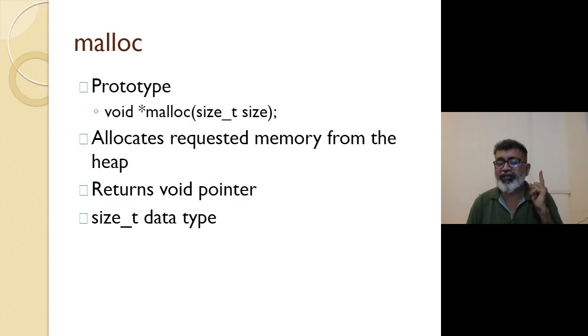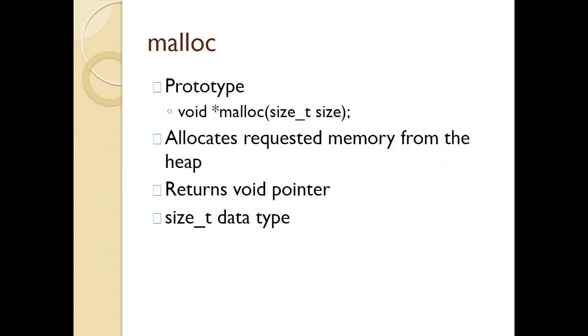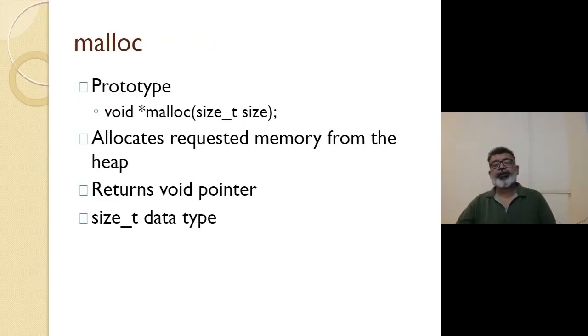If you can recall in the function chapter, I talked in detail about the prototype, a declaration or a function signature, right? So it has got four parts: the name of the function, how many arguments the function is going to take, what are the types of argument or data type of argument, and the return type of the function. Four parts are there.